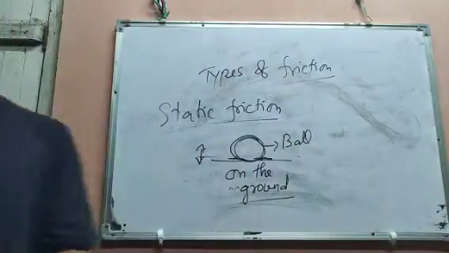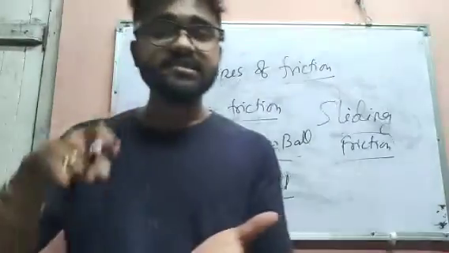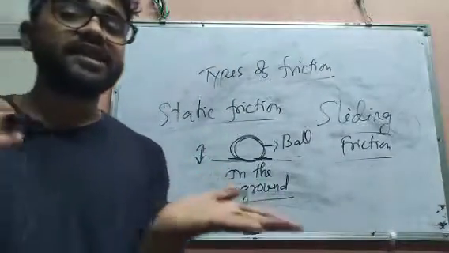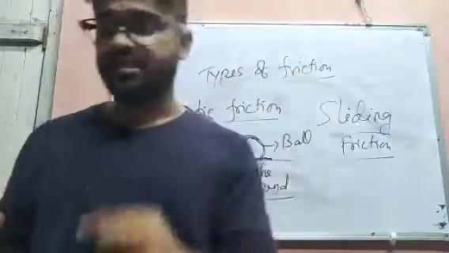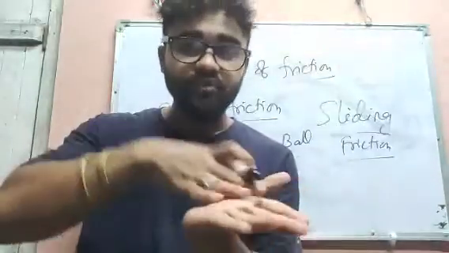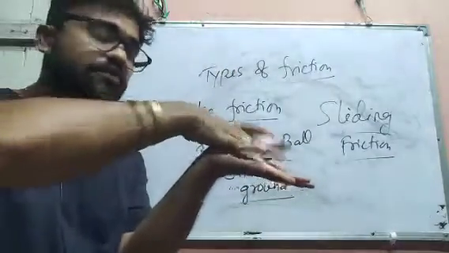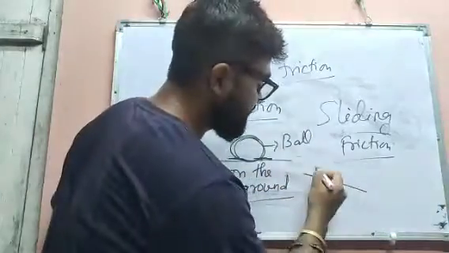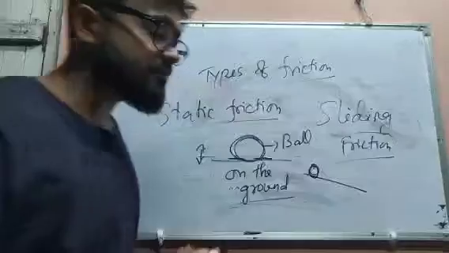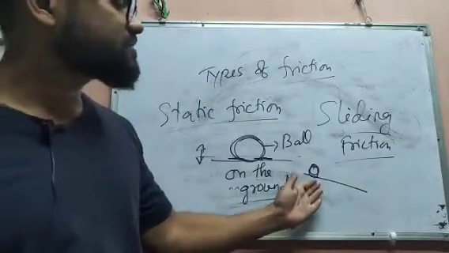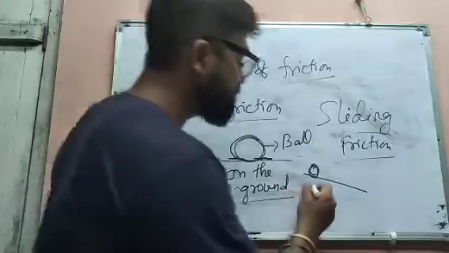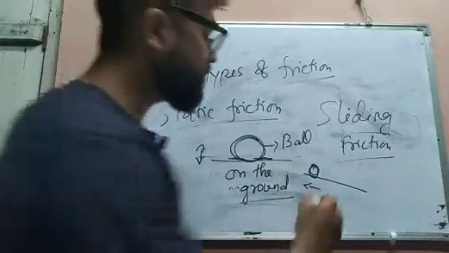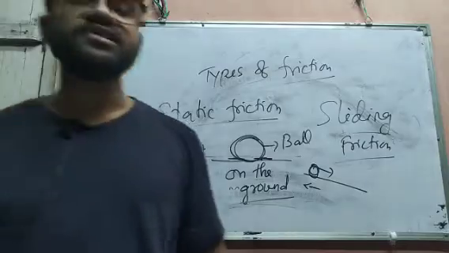Secondly, we have sliding friction. Sliding friction is what? When we let an object slide with a uniform speed, though the object is moving by sliding, the object's surface and the surface where it is moving will still possess friction. Though it is moving, they will also possess a friction, and that friction is known as sliding friction.